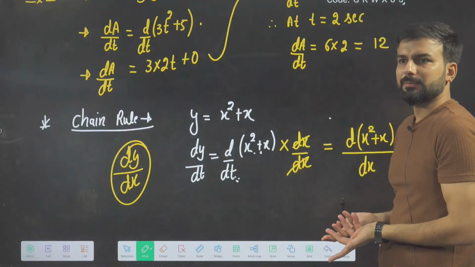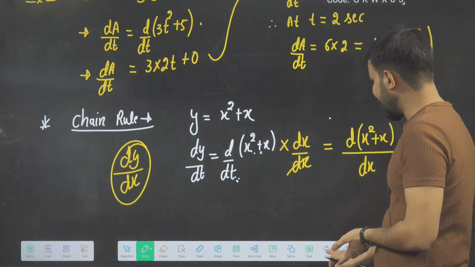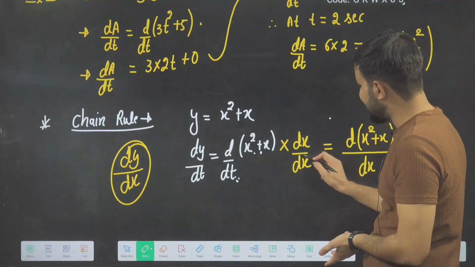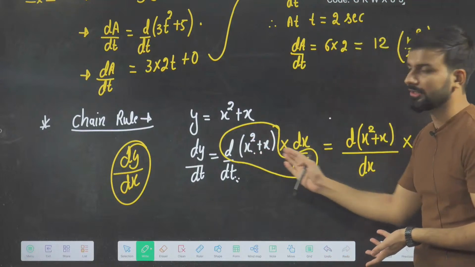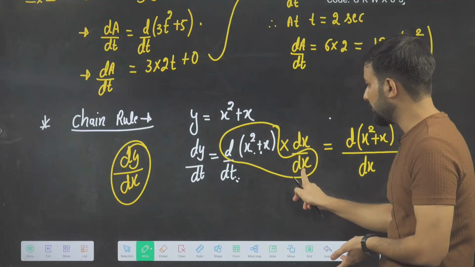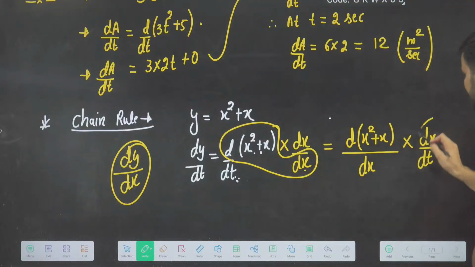It will not create any problem; it will remain the same. I utilized this dx and this, because I know its differentiation is easy to find when the variable down and up is the same. And what I'm left with in the end is dx by dt.